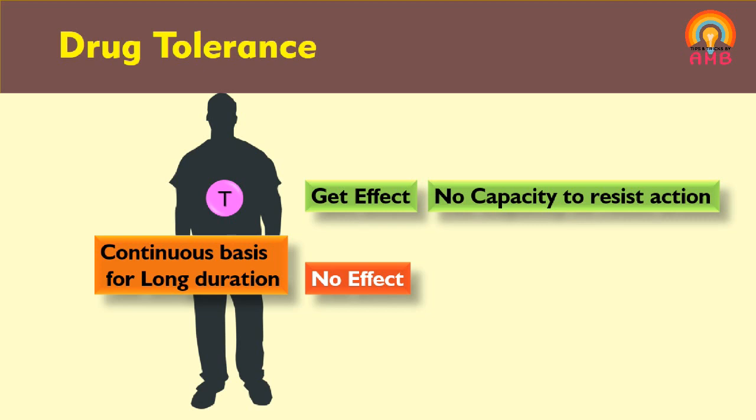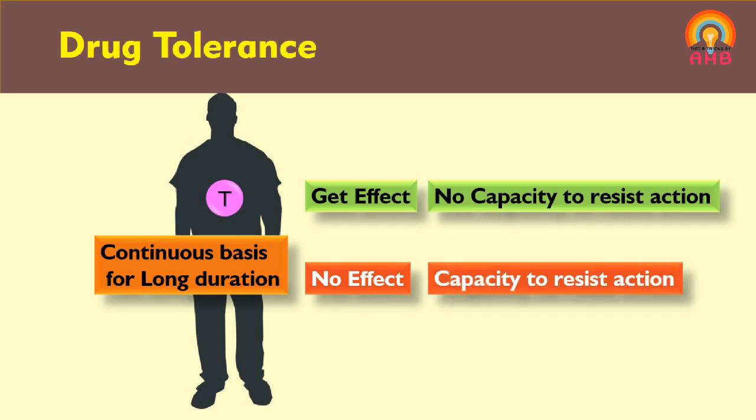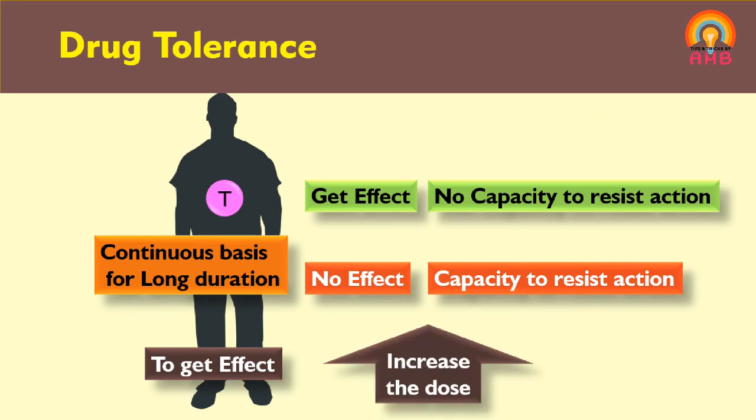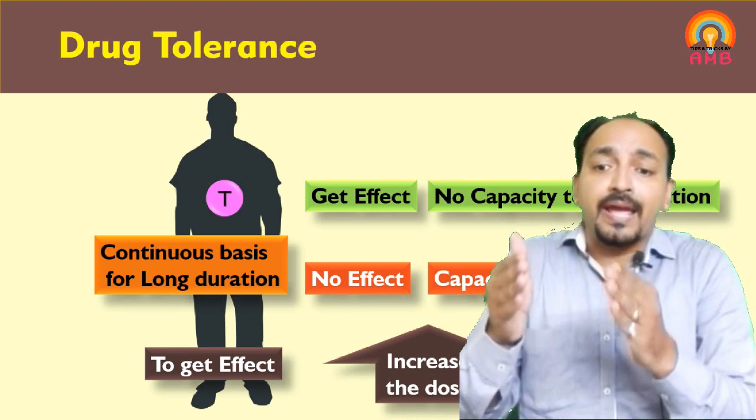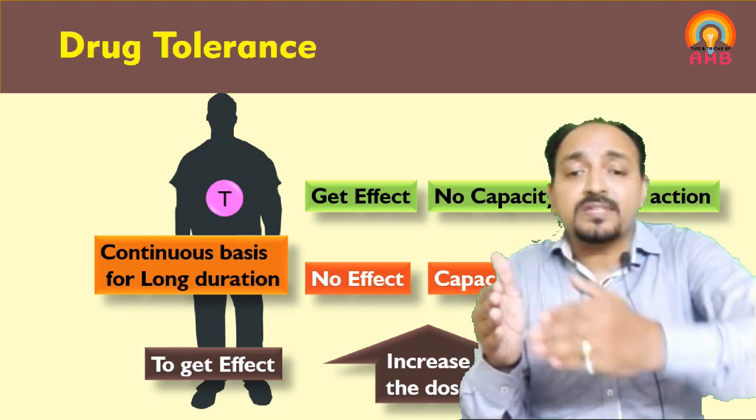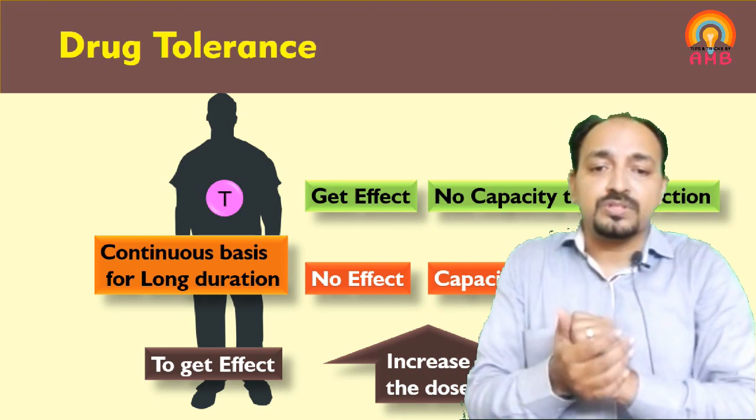Initially, that individual is not resisting the drug action at low dose, but now the individual is resisting the drug action at the lower dose and hence the drug becomes ineffective at that dose. If we want the effect of the drug as previous, we have to increase the dose of that drug. So we can get the effect of the drug but at a higher dose than the previous lower or therapeutic dose, isn't it?